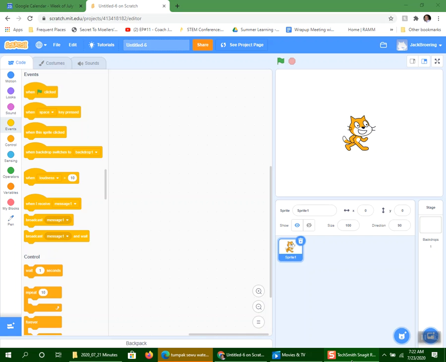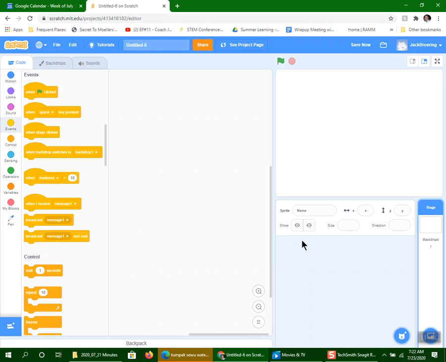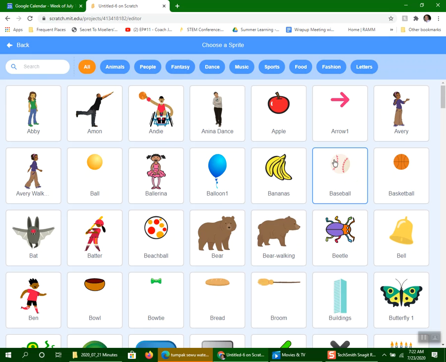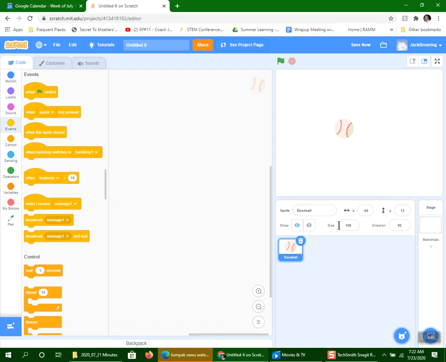So in lesson 5, what we're going to do is show you how to draw a figure that has multiple sides in it. Remember in lesson 4, we drew a circle, which basically was a series of straight lines. So now let's start out with drawing a square. First, let's replace this sprite with a new sprite. And in this particular sprite, we'll use a baseball.